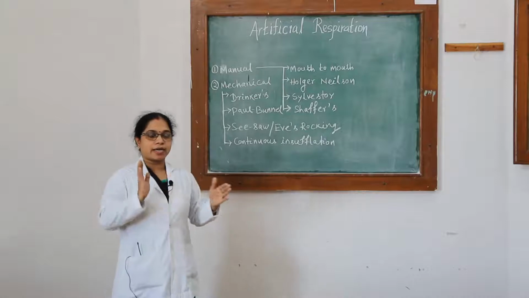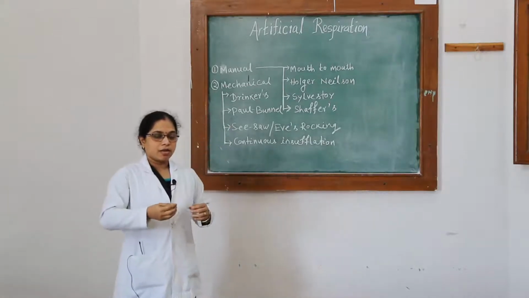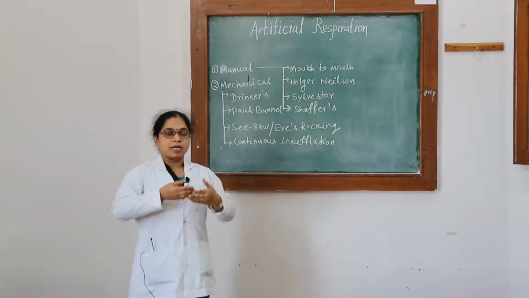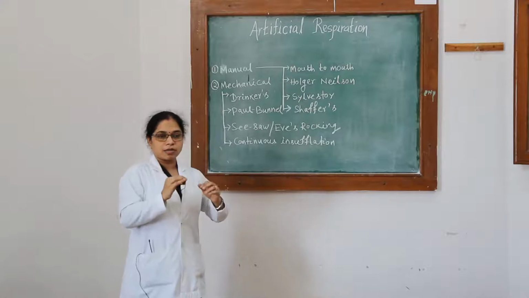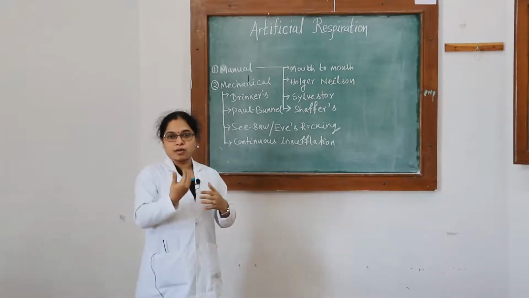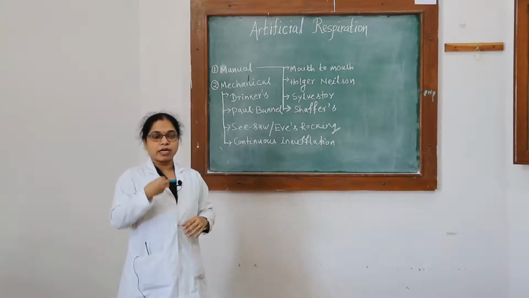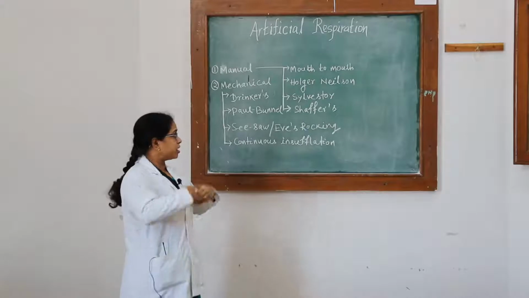So there should be an airtight seal between the operator and the victim. Then you have to take a deep breath and expire forcefully into the victim's mouth. Here the amount of air which is expired should be double the amount of tidal volume, so that it will be helpful for the subject to inspire.